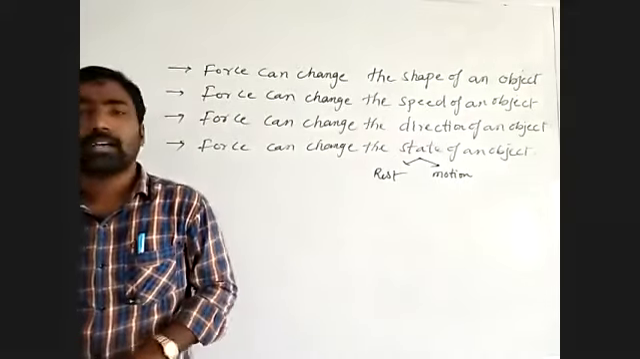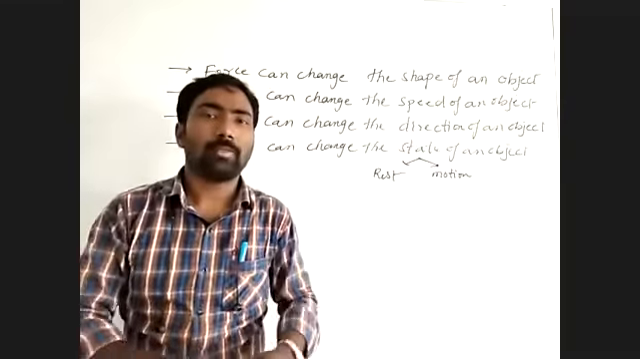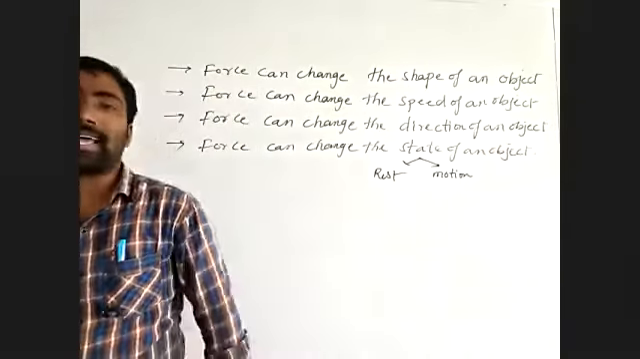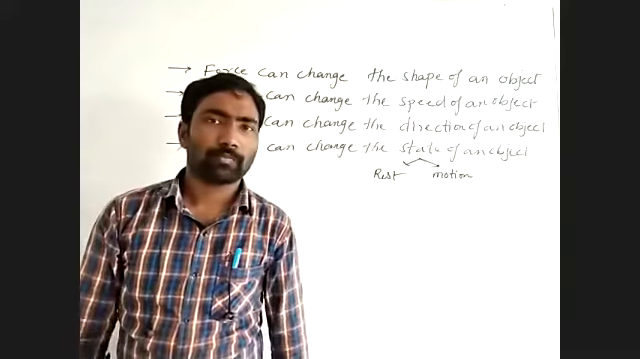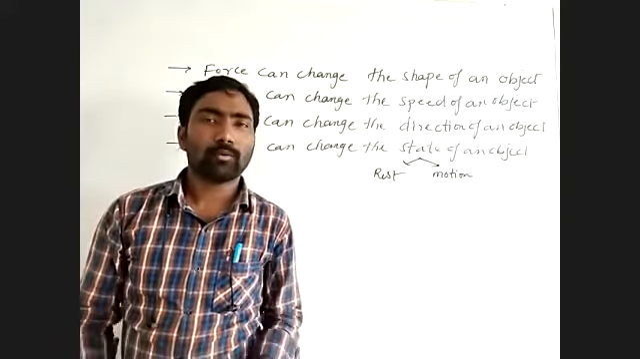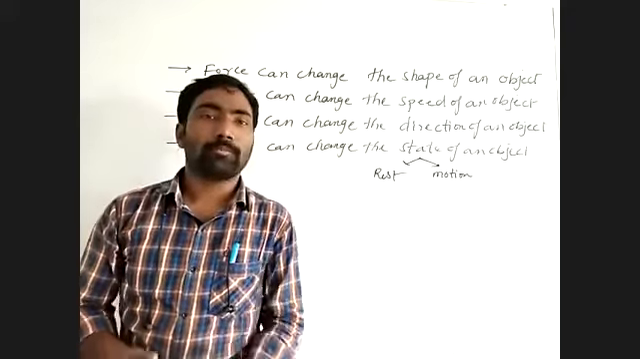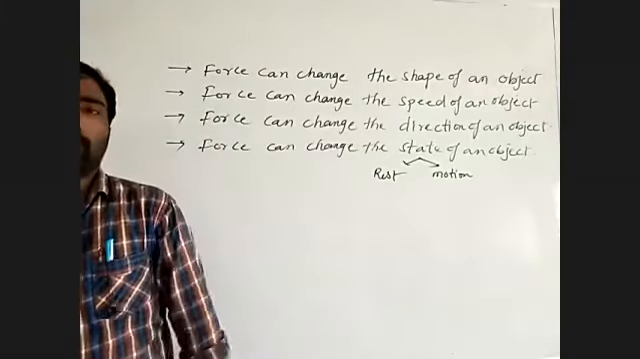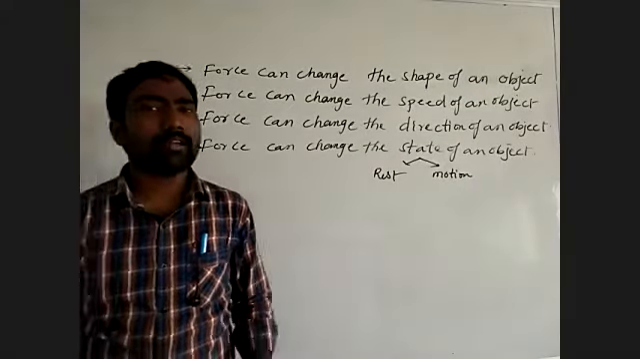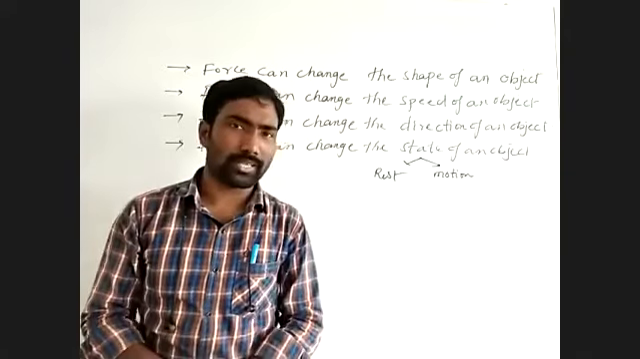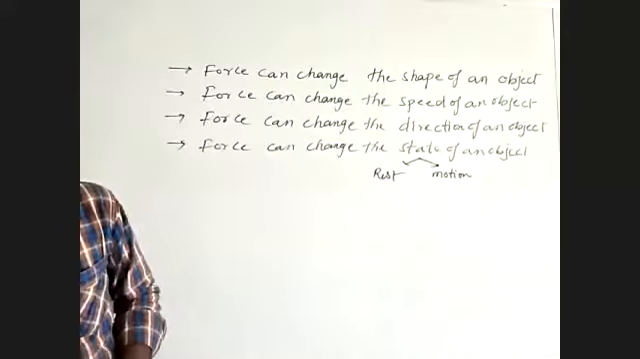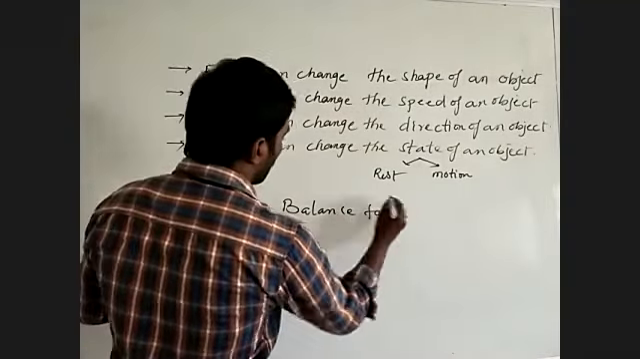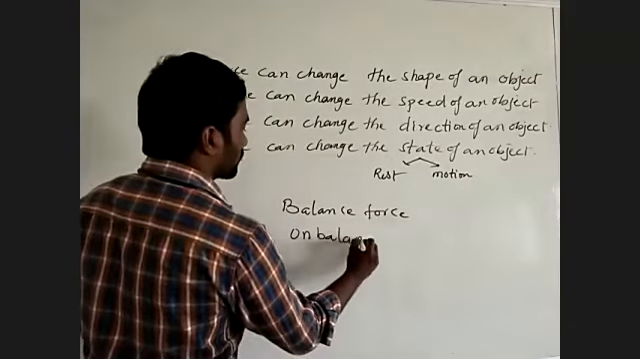By breaking the glass, what happens? It makes pieces of glass, so it is a permanent change. So here what I'm saying is, there are two different types of change: permanent change and temporary change. Force can cause temporary and also permanent change. And also there are balanced force and unbalanced force.